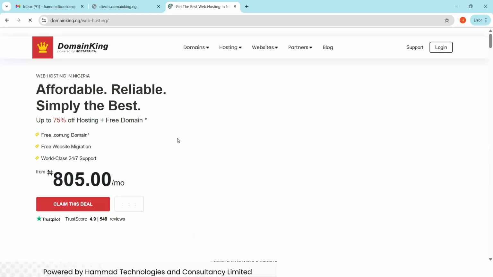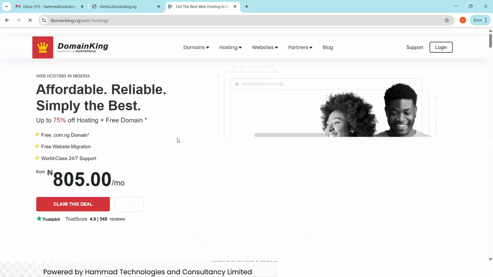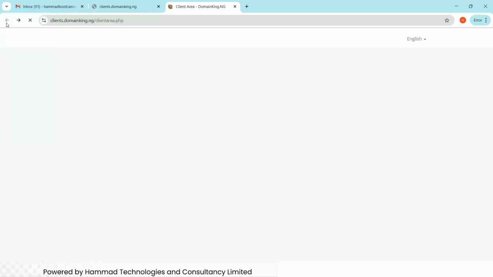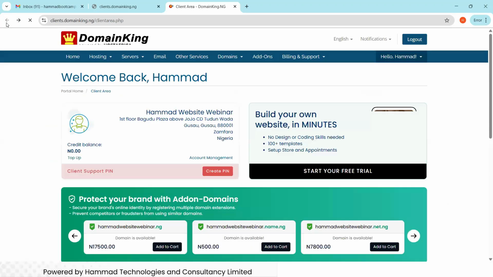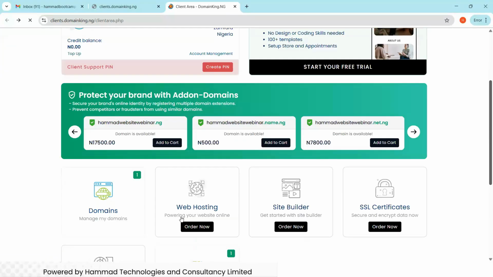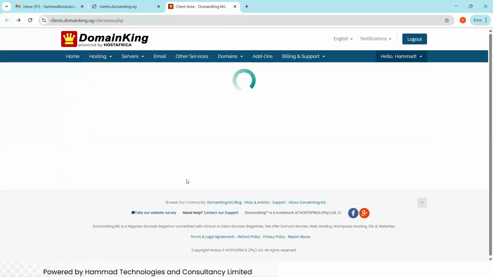If you click on this web hosting, it will bring you back to this page where we started, if you can recall, the first time. So I'm going back, I'm just showing you that when you click on it, that's where it will take you. If you come back and click on site builder, reseller hosting and all this, anything you click, it will take you somewhere. So now since we already made the purchase, what we are going to do is, let me click on this.